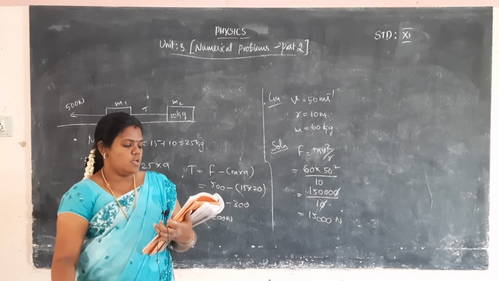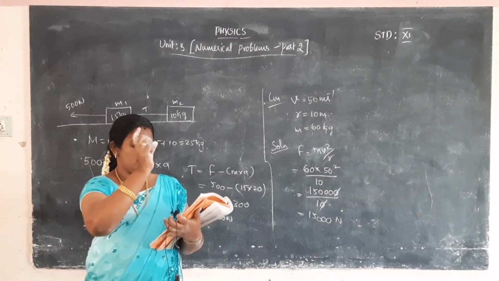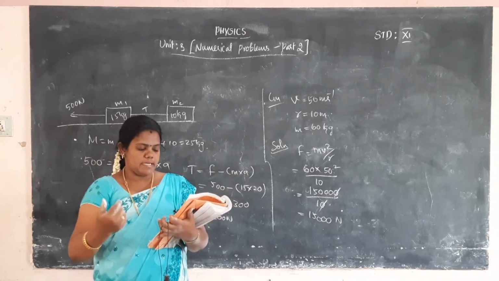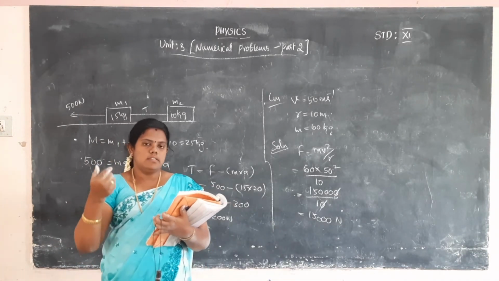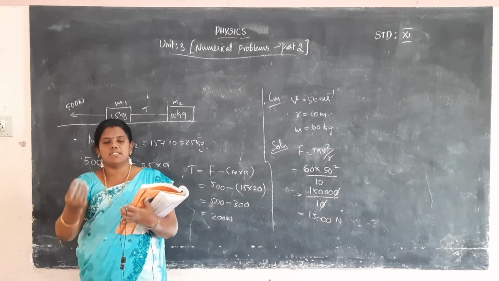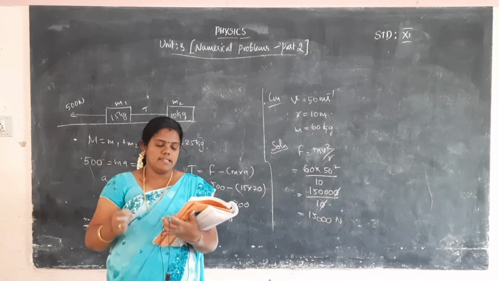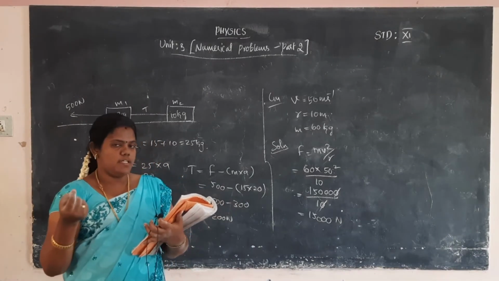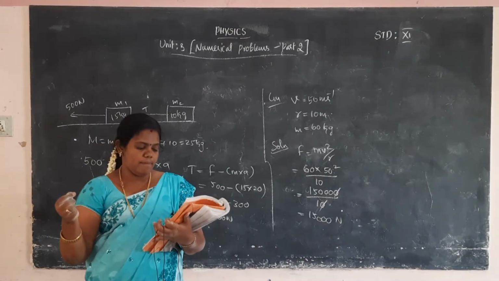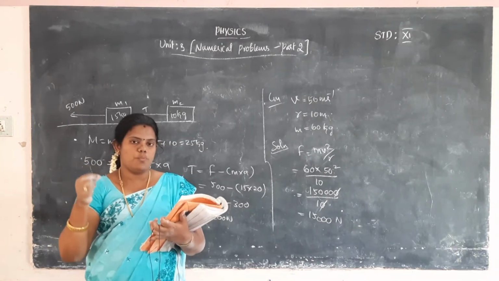One long stick is at rest on the surface, and a person is standing 10 meters away from the stick. The person takes one object, and the object's mass is 0.5 kilogram. He tries to throw the object